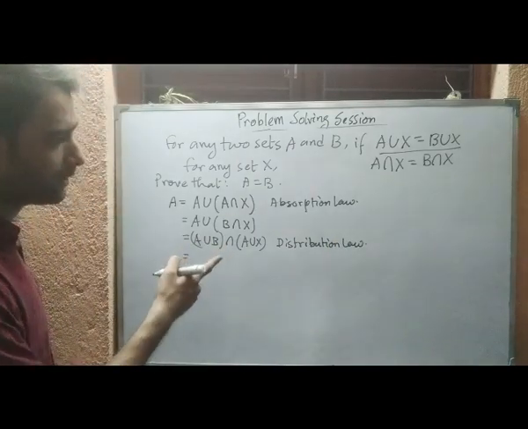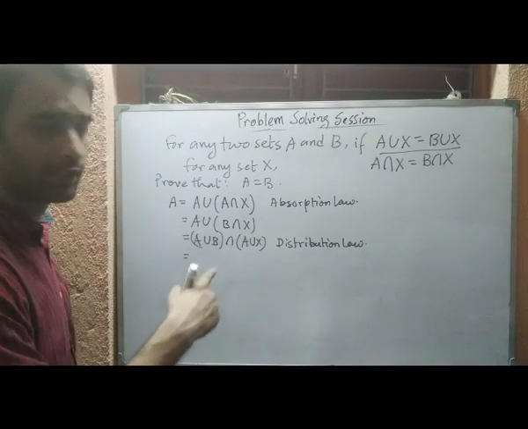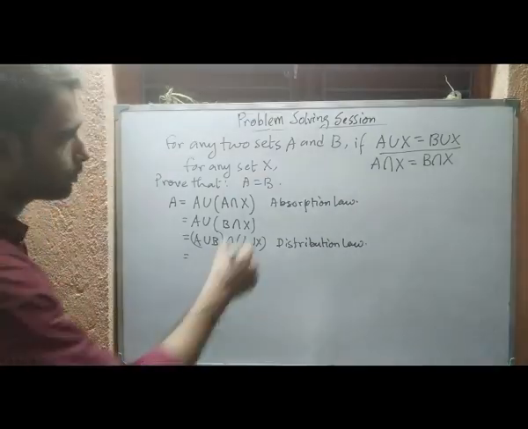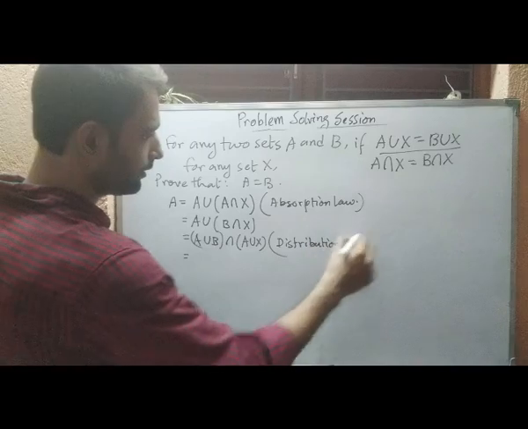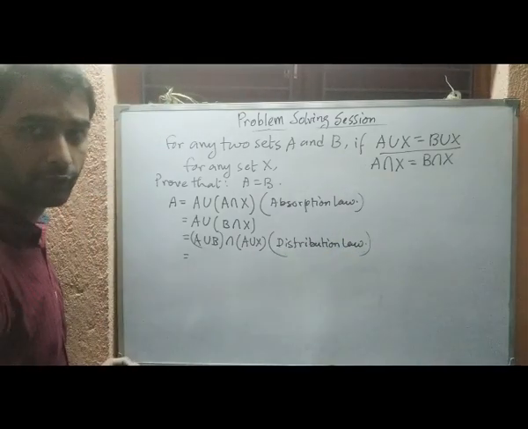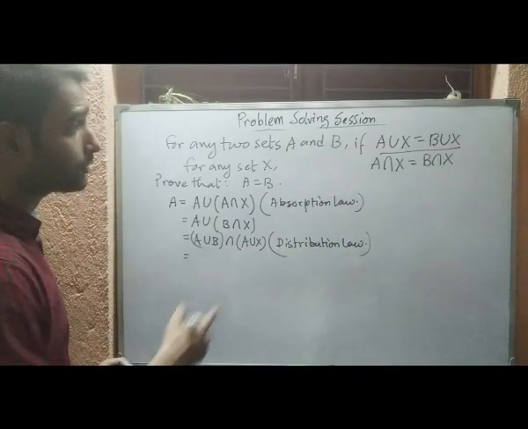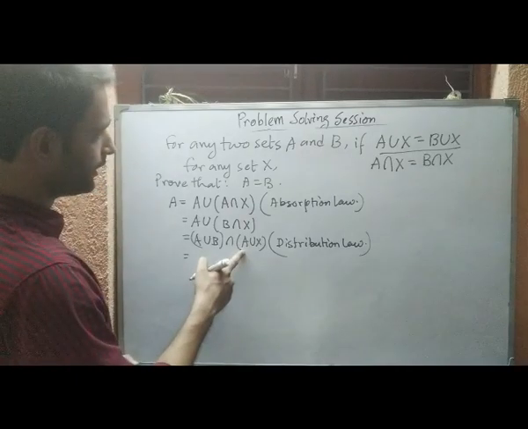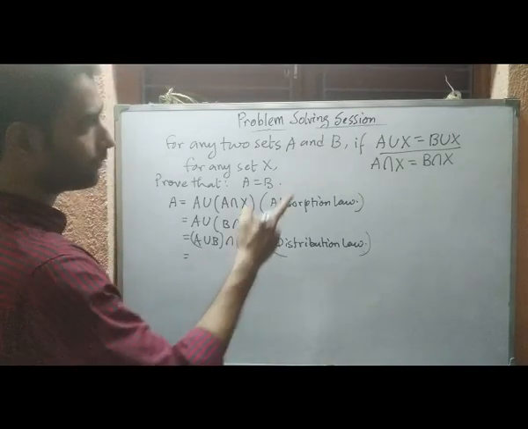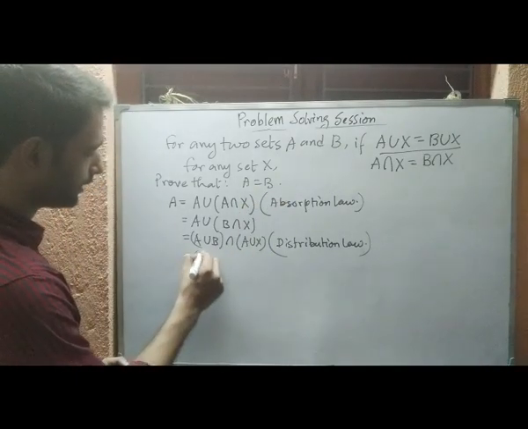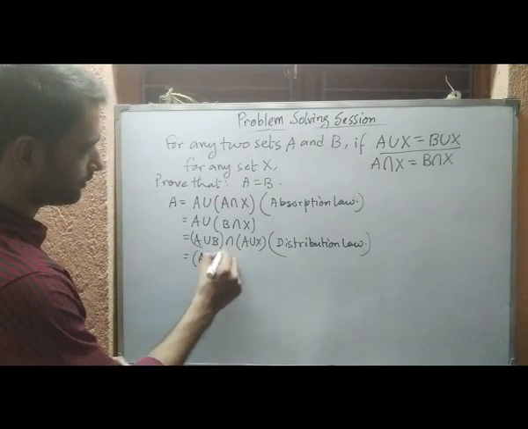Whatever algebraic rule you are applying, you should write it in the bracket here. Okay, so what is the value for A union X? It is the value B union X. So here we can write this one.